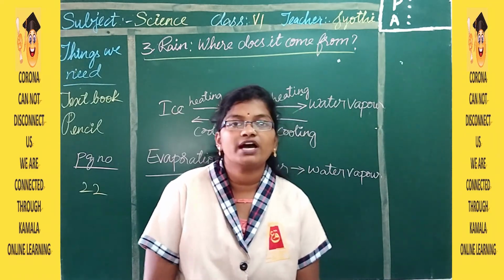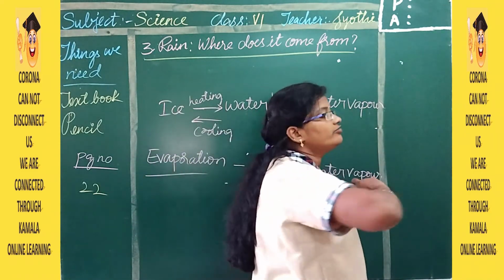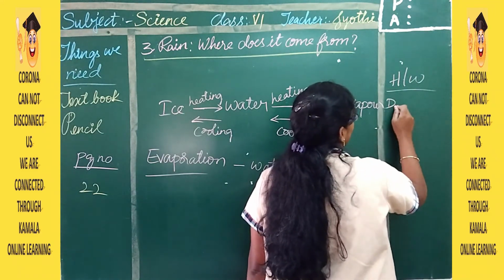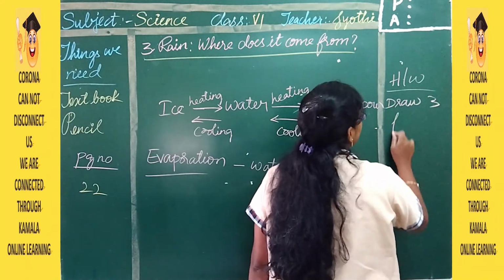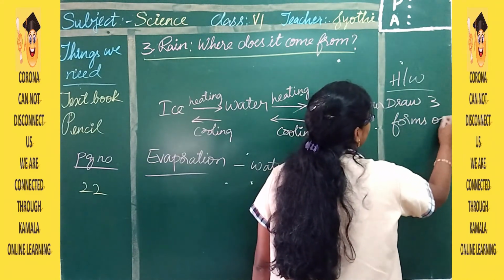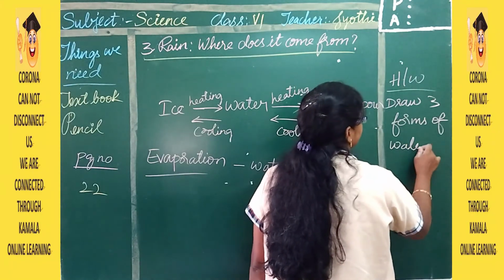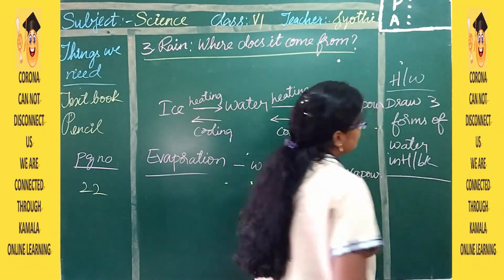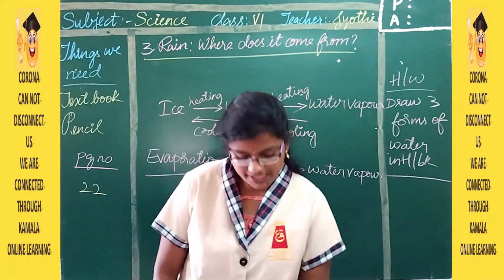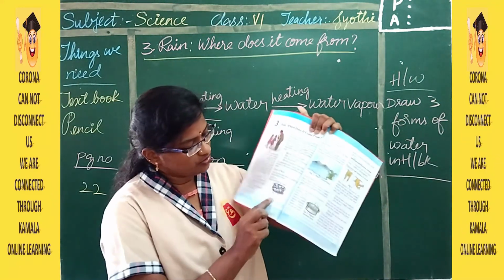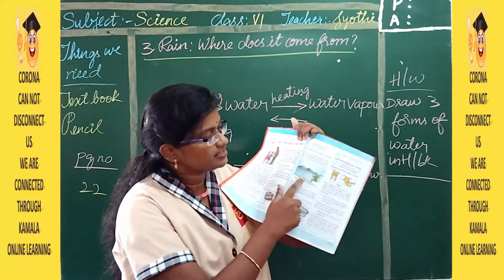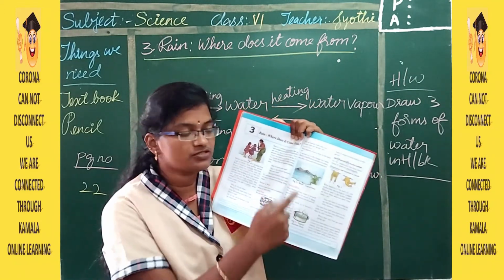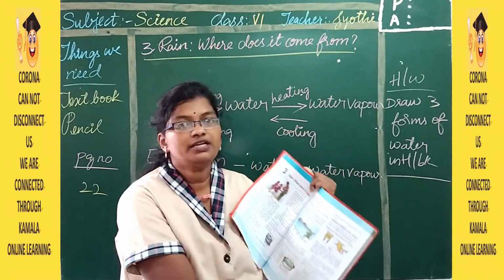Now your homework is you have to draw the three forms of water in your homework book. These pictures are there on page numbers 22 and 23. Here is the solid form of water, then this is the liquid form of water, and this is the gaseous form of water. So these three pictures you have to draw from pages 22 and 23.